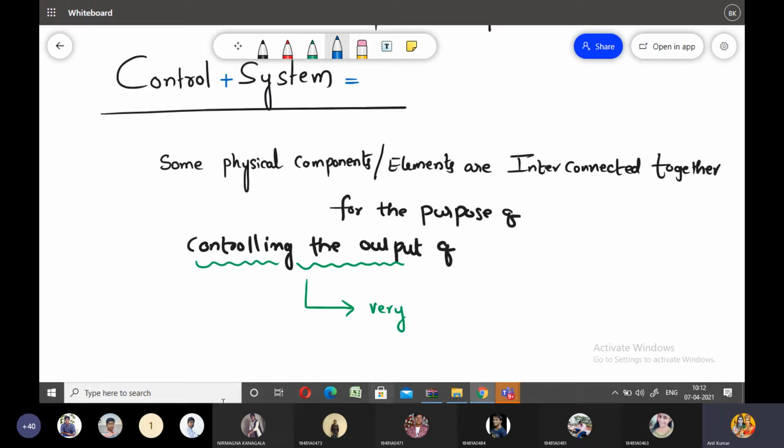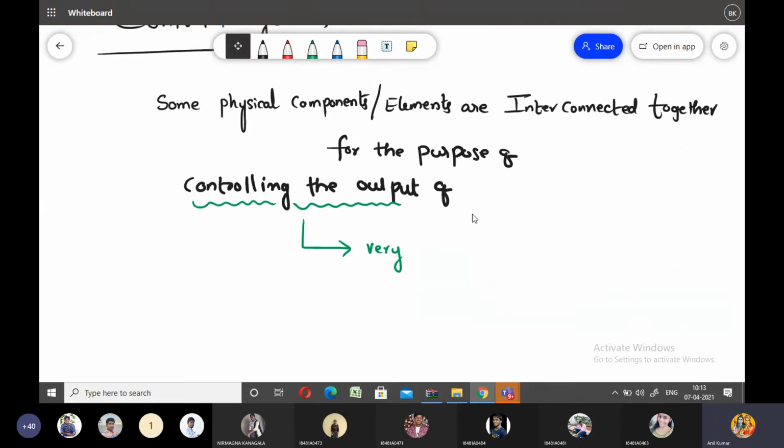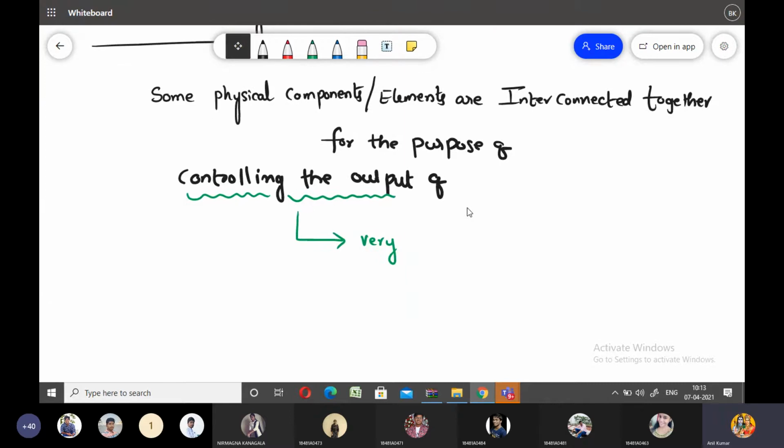For example, consider a classroom. While I'm teaching the lesson, I should control the students also. If I am unable to control the students, then I may not obtain the desired output or desired results.